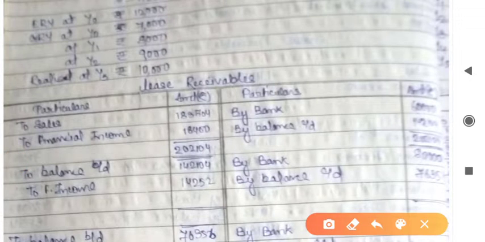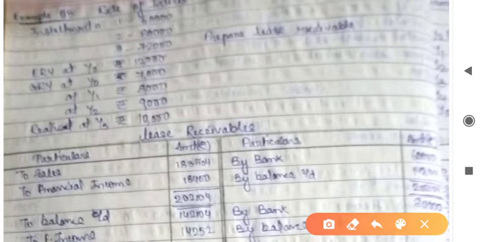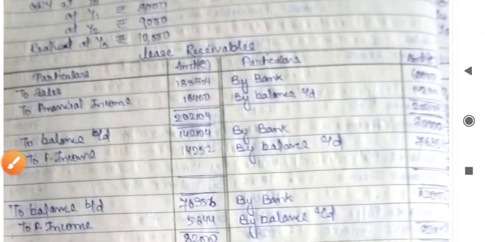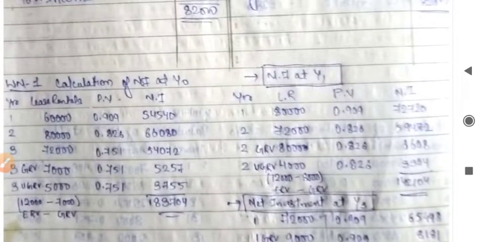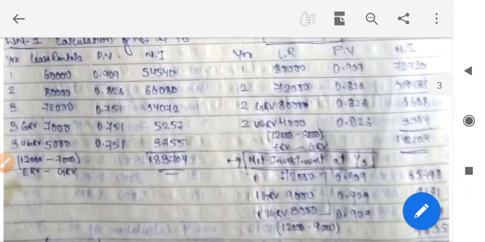Bank balance, the amount of installment, that is 60,000. Then financial income is 10% of this amount, and the balance we will get this. Also we can calculate the net investment the same way: 18,000, 72,000. GRV will take 8,000 and GRV 4,000.